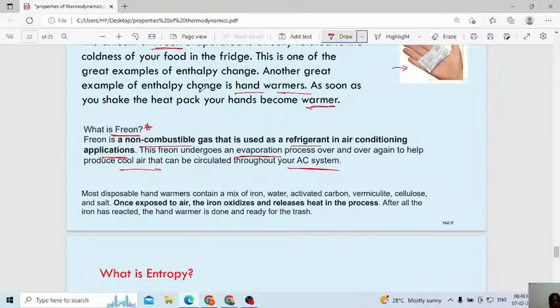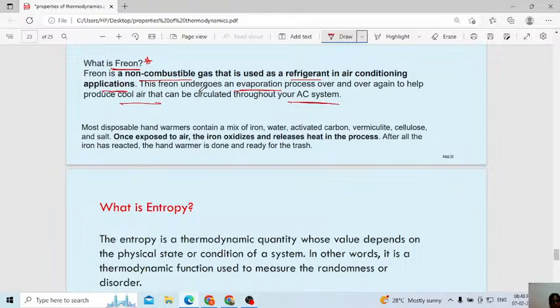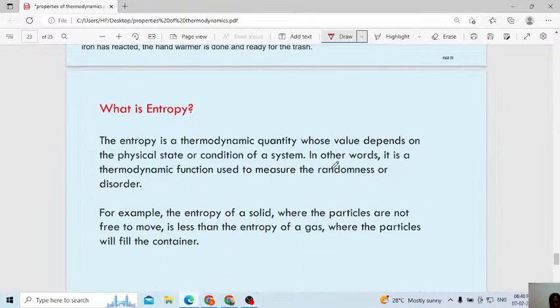The next one, okay, that one only I included here. Later you read what that hand warmer is made up of. I have given it, but they will not ask it in the exam; it is just for your information.